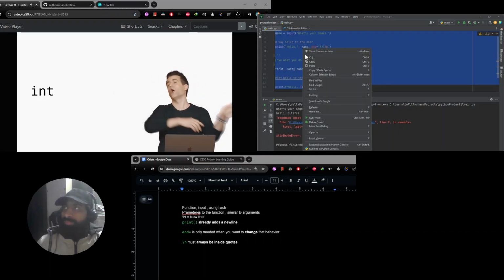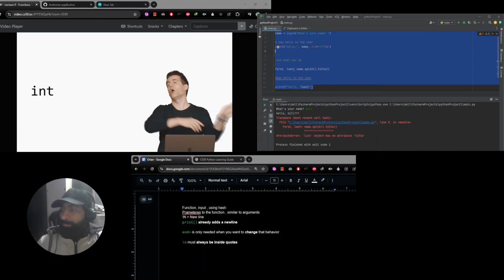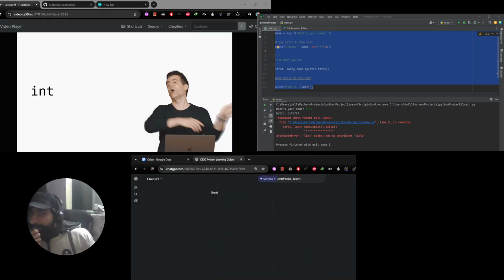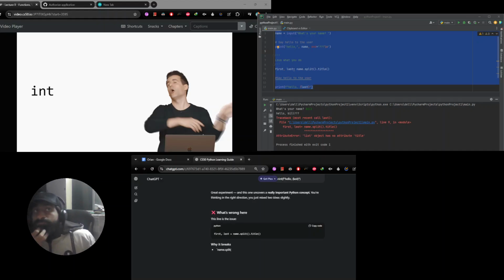Okay, let's first study that spelled, because I don't think I've understood that completely. So this one isn't a really important Python concept. You're thinking in the right direction, just mixing two ideas, first and last.